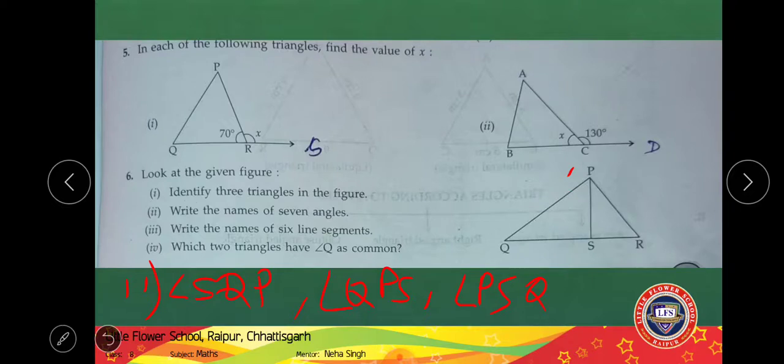Now similarly you write angle PRS. Fourth, fifth will be RSP, sixth will be SPR, right? And the 7th angle will be this PSQ. Okay, the 7th angle will be angle P, this complete angle QPR.